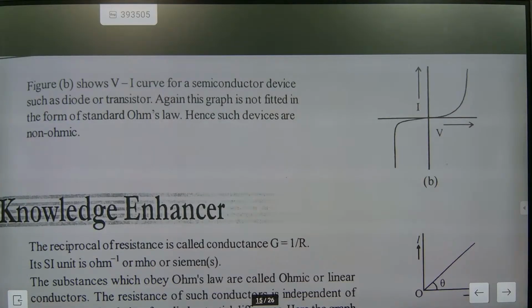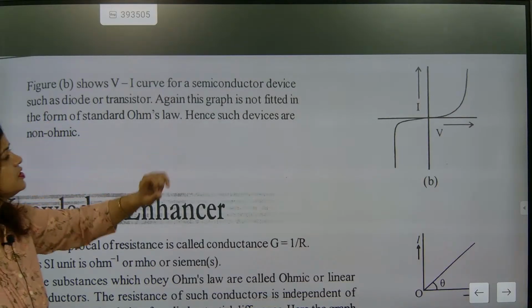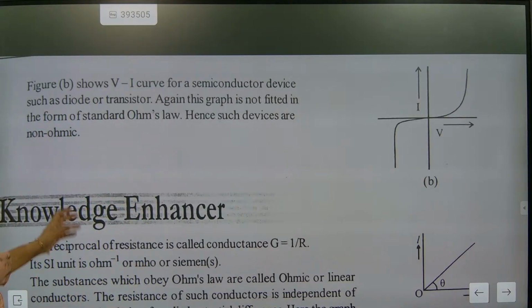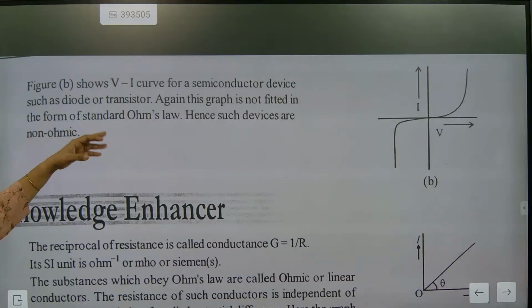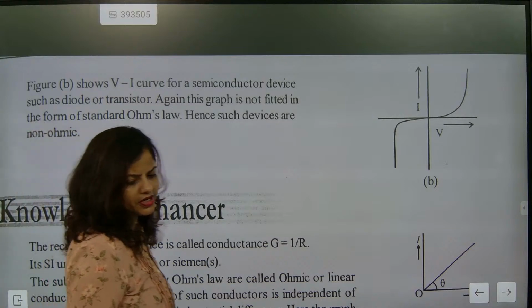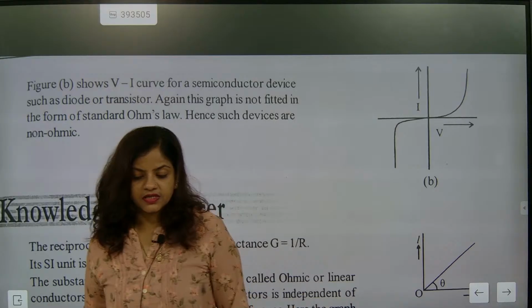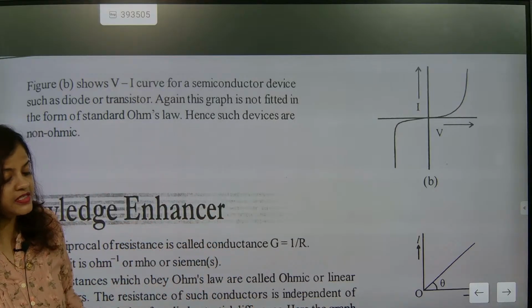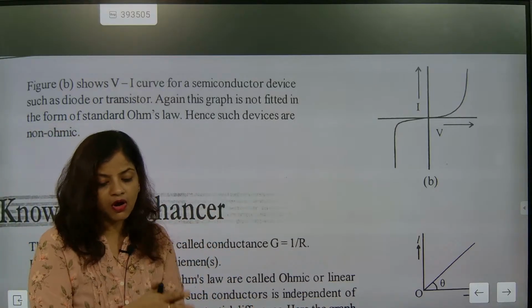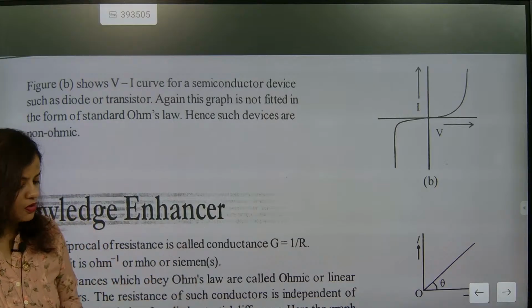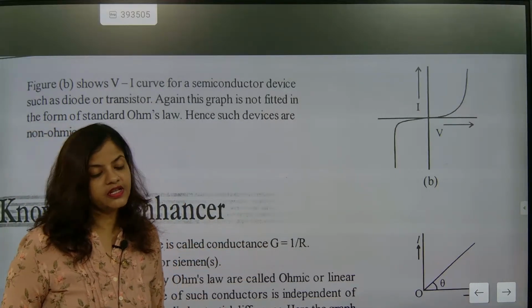Note down this one. This is for a semiconductor device such as a diode or a transistor. This does not fit the standard format of Ohm's law. That's why it is called a non-ohmic device. Why is it considered non-ohmic? Because it is not suitable for Ohm's law.